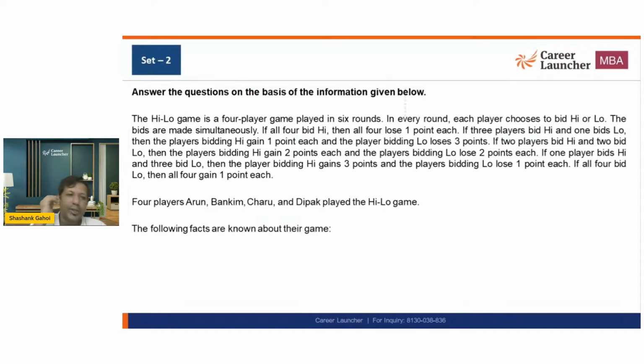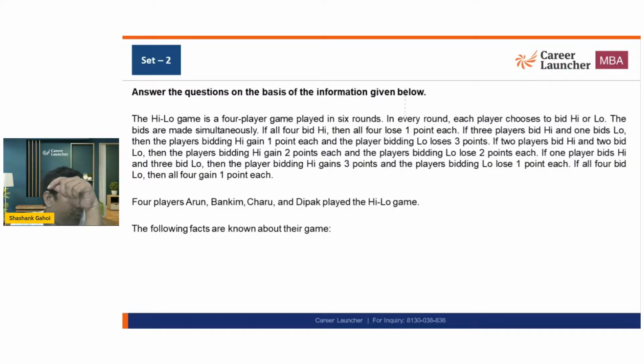Now let's move on to the next one. The game high-low is a 4-player game in 6 rounds. There are 6 rounds and there are 4 people who are playing. In each round, the player bids either high or low. The bids are made simultaneously.